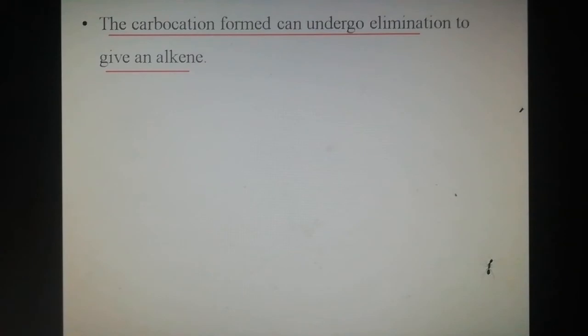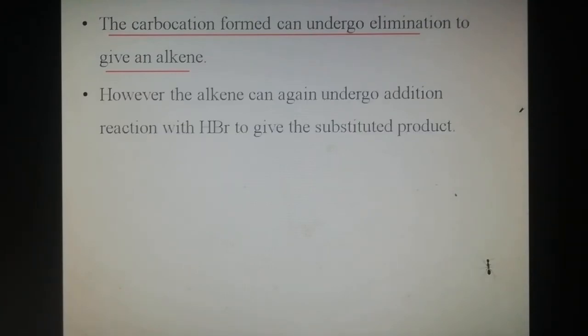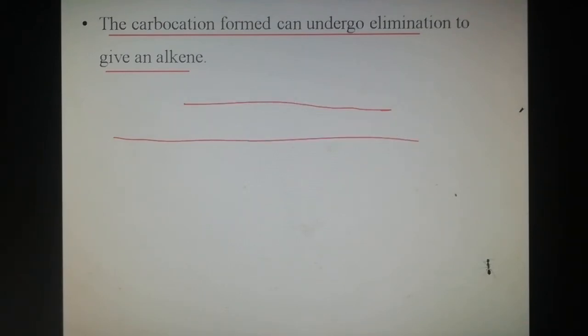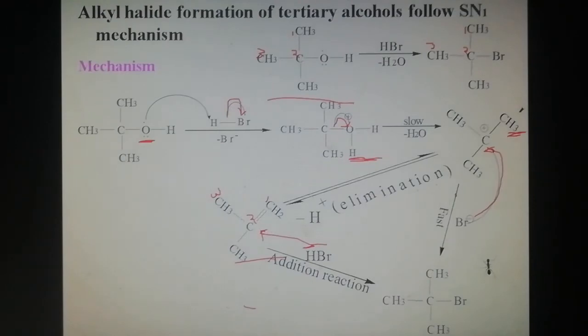The carbocation formed can undergo elimination to give an alkene. From the tertiary carbocation, one hydrogen is lost by elimination to give an alkene. However, the alkene can again undergo addition reaction with hydrogen bromide to give the substituted product, as already discussed.